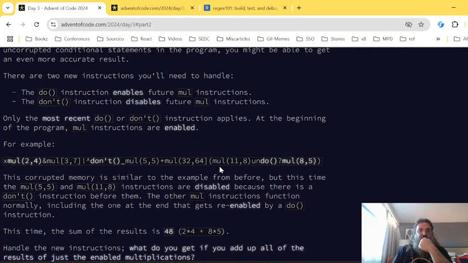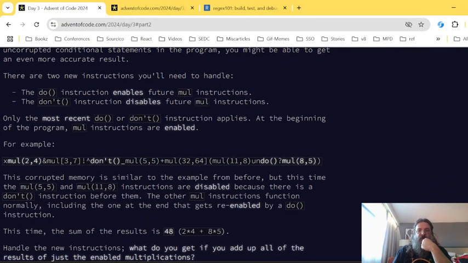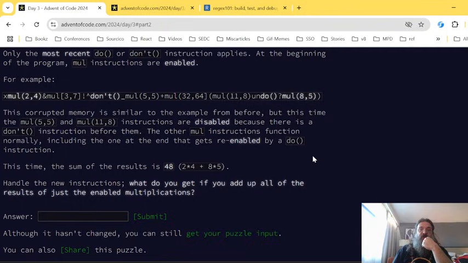Is it the same example? Yeah. No, it's not. Yeah, it is. So this one is also disabled. This is enable instruction, and this is enable. So we need to make sure to track the state.